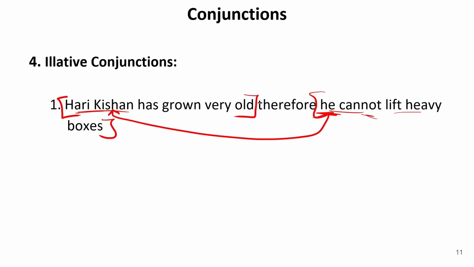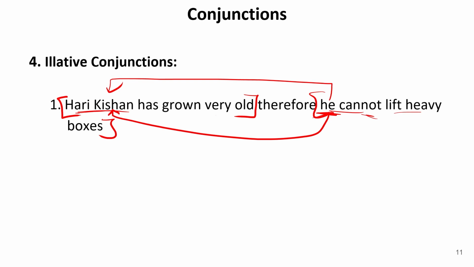But because of adding this therefore, it makes the situation that this he refers to Harikishan only. It means we are talking about Harikishan only, that because he has grown old, he cannot lift heavy boxes. Otherwise, the two sentences were different.